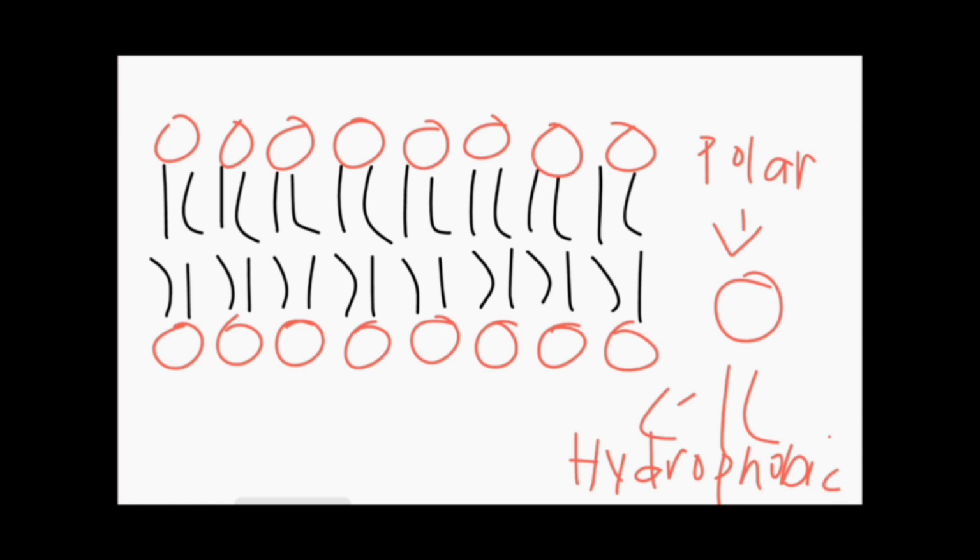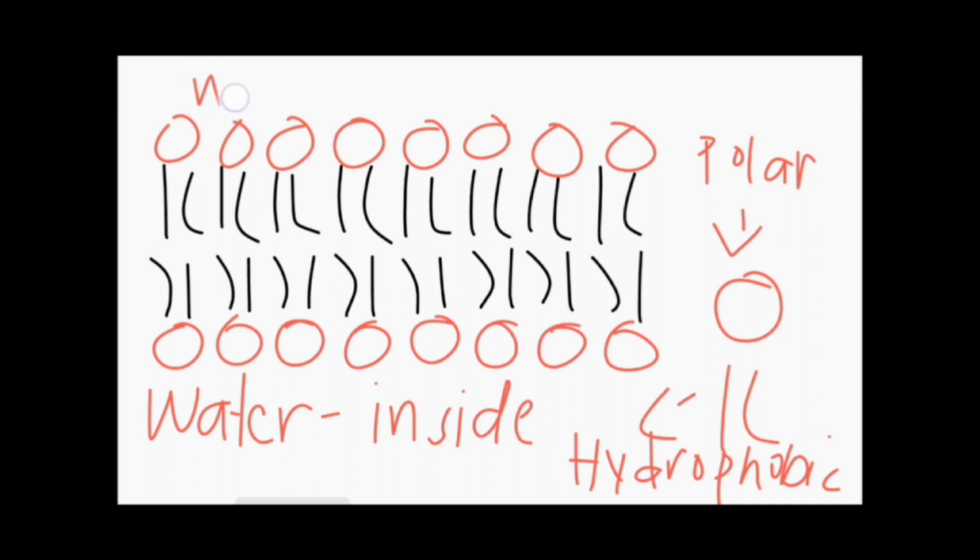That's the part that wants to stay away from water. So this will be the inside of the cell, which is aqueous because it has water, and this is the outside of the cell, but the interior of the membrane of the cell is hydrophobic.